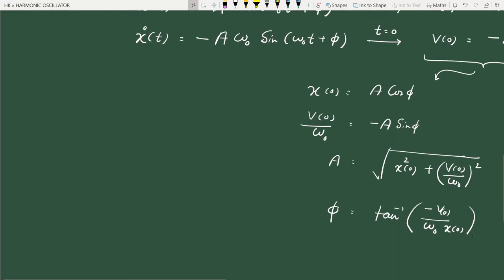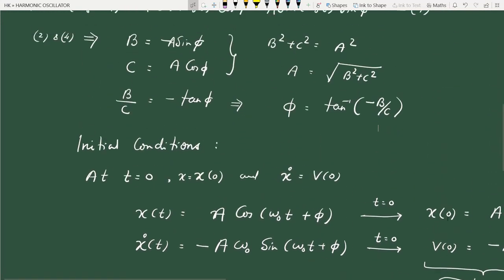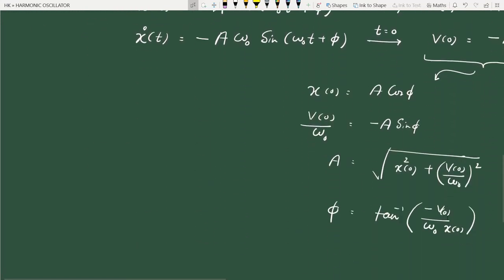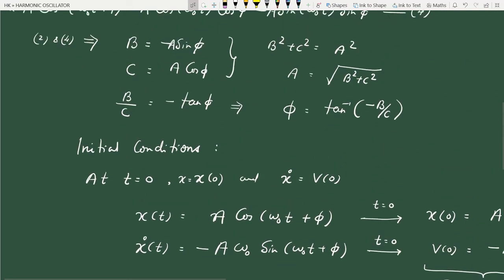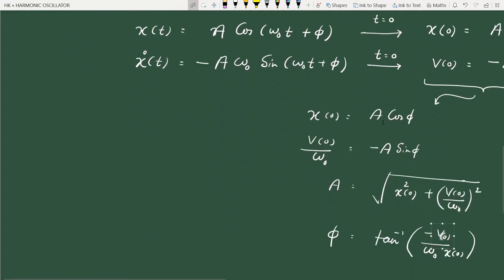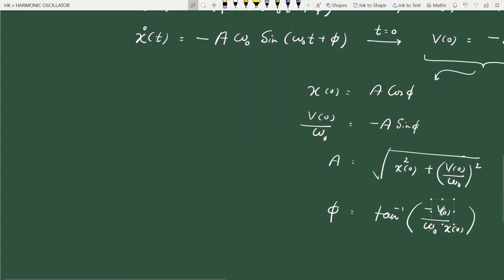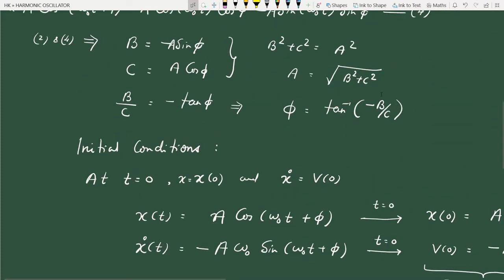You can see that b is minus v0 by omega 0. From this you can see phi is tan inverse b by c. So naturally b is minus v0 by omega 0, and c is x0. Okay, this is clear from here also. a is the square root of b squared plus c squared.